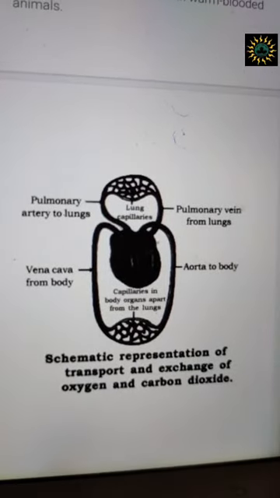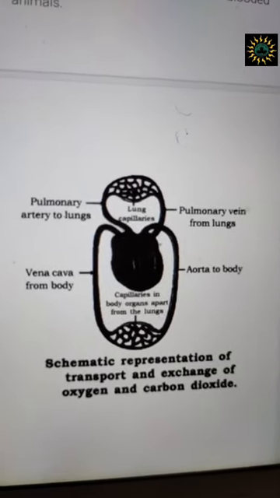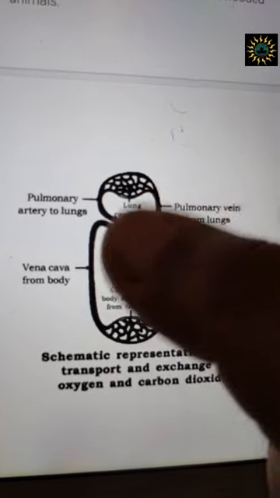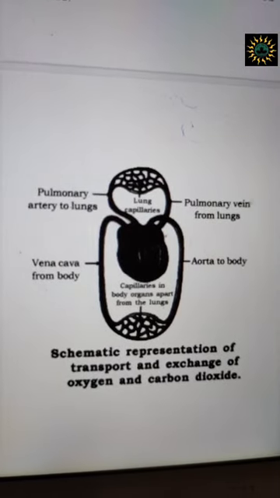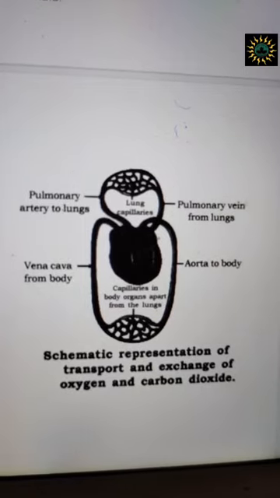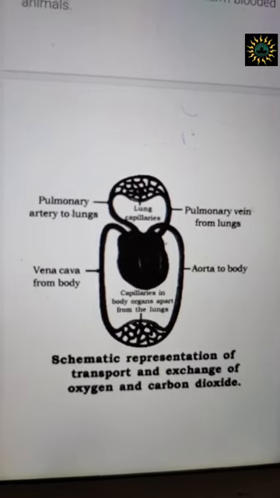Mane superior portion would include your brain and your face and your other parts, and inferior would mean all the abdominal parts. Mane tor stomach, intestine, everything. I hope you have understood how transportation takes place in specifically human beings.